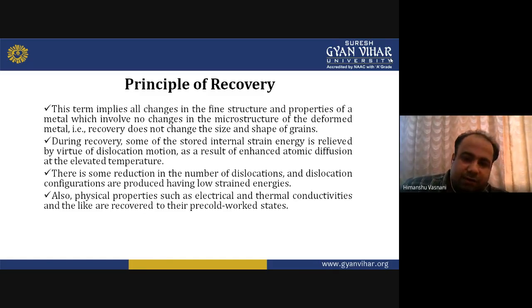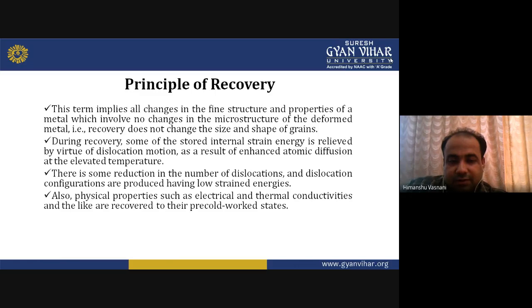Now, during recovery, some of the stored internal strain energy is relieved by virtue of dislocation motion, as a result of enhanced atomic diffusion at elevated temperature.